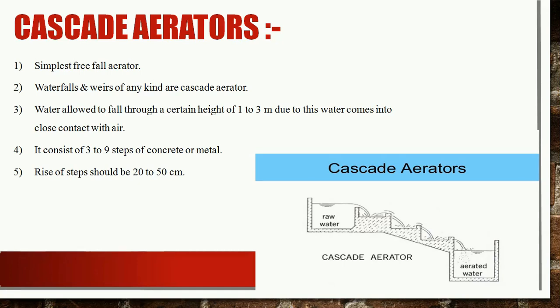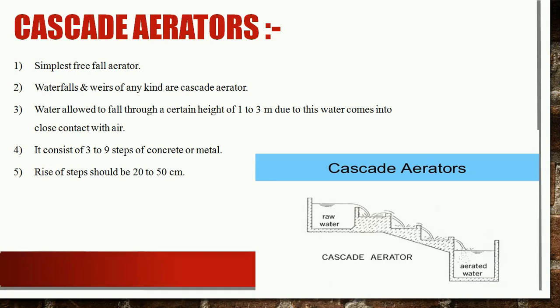A simple cascade aerator consists of a series of generally 3 to 4 steps, but we can add up to 9 steps depending upon the design criteria, made of concrete or metal. Water is allowed to fall through a height of 1 to 3 meters, and due to this it comes into close contact with air. The cascades can be either in open air or in a room which has plenty of louvered air inlets.